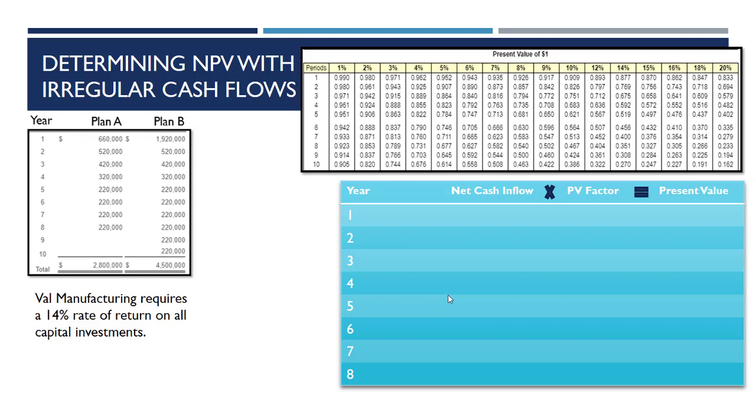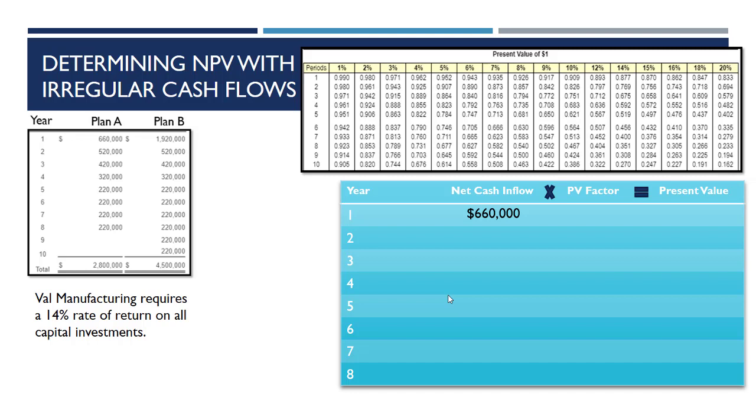which means we're going to have to take the inflow from each period and multiply it by the respective present value of one factor for the amount of years it is in the future. So let's start with Plan A here. Plan A has a cash inflow of $660,000 during year 1. We need to multiply this by the proper present value factor. And to find that, you need the intersection of how many years in the future it is until you get this cash inflow and what your required rate of return is on all of your investments.